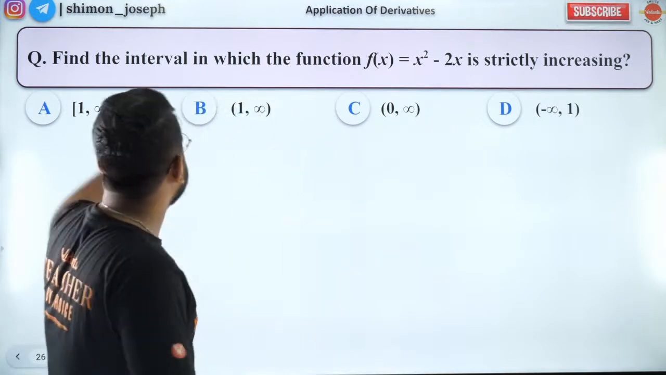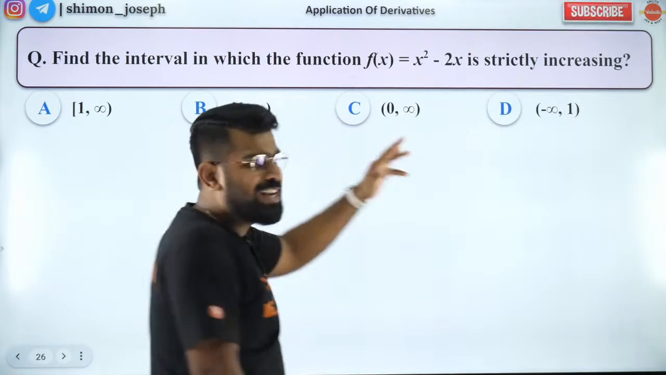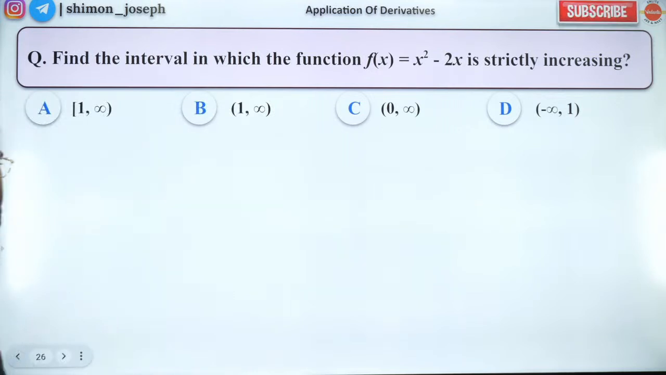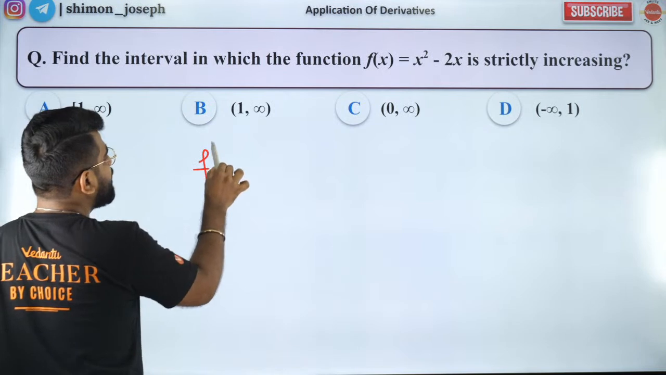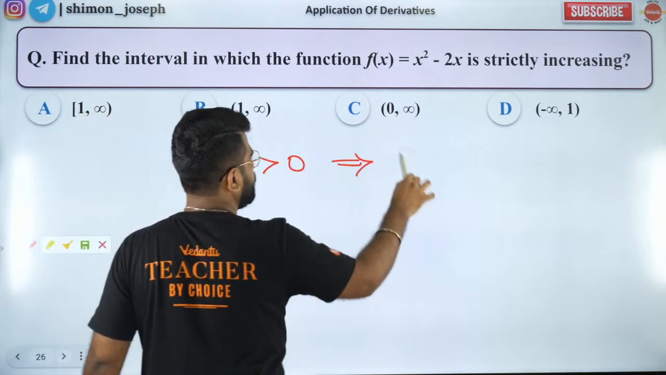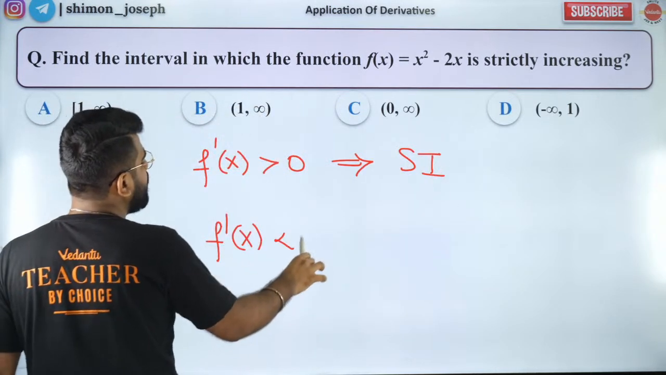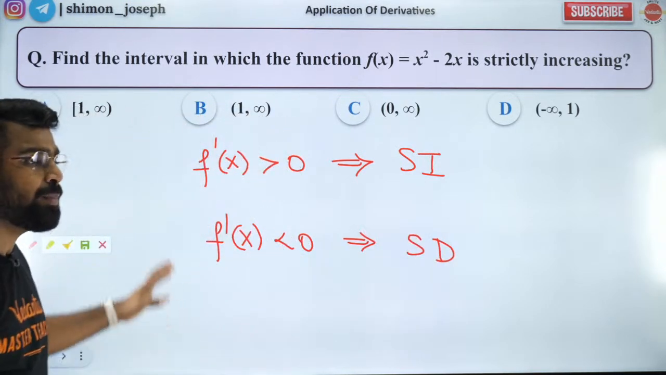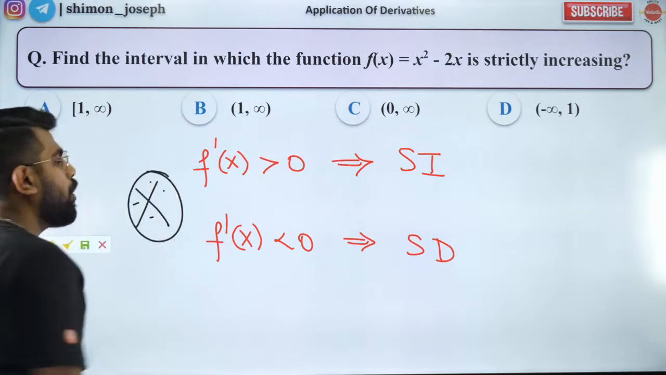So people, let's complete this. Find the interval in which the function is strictly increasing. Oh, did I teach you this? So I'll teach you this, guys. This is very important. I'll teach you one small thing. See, whenever a function is strictly increasing, the derivative will be positive. And whenever a function is strictly decreasing, the derivative will be negative. This is very important. Please make a note of it.